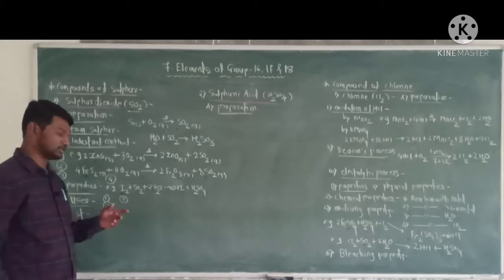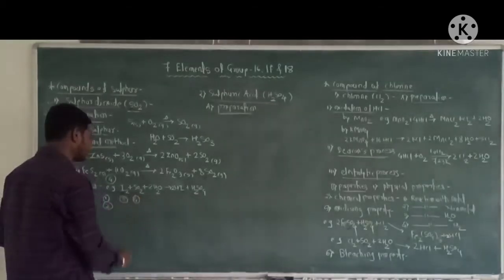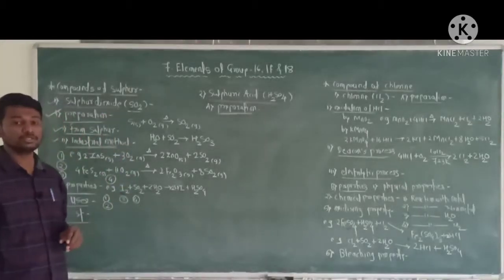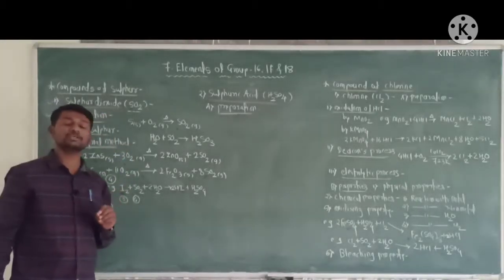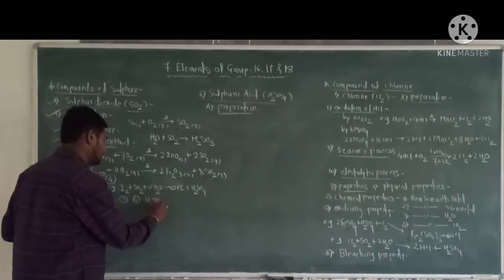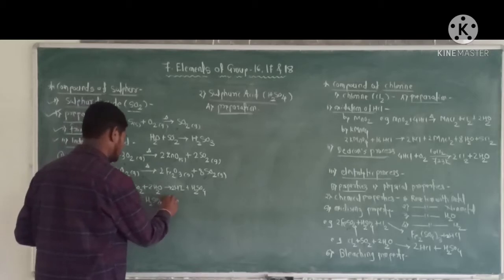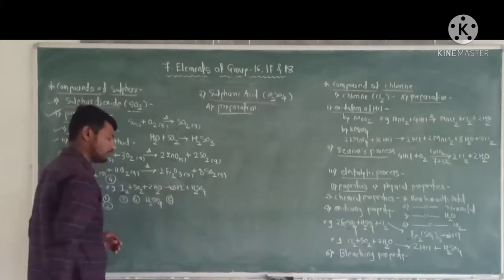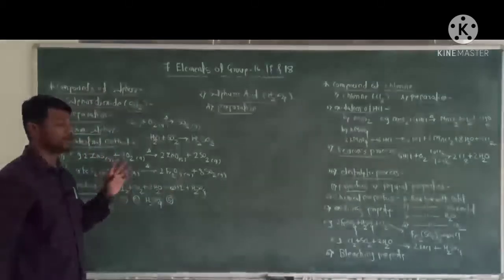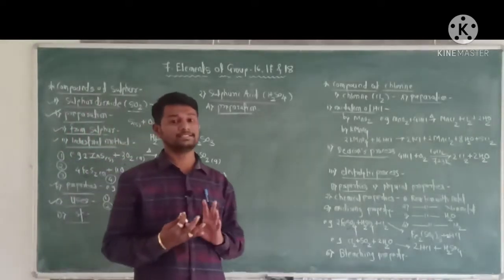Fourth, sulfur dioxide is used in the manufacturing of sulfuric acid. And fifth, sulfur dioxide is used in the bleaching of wool and silk.